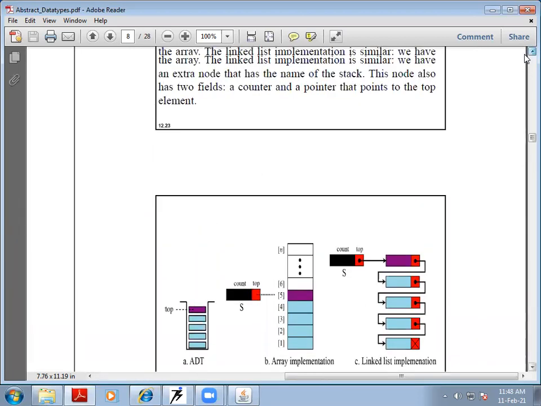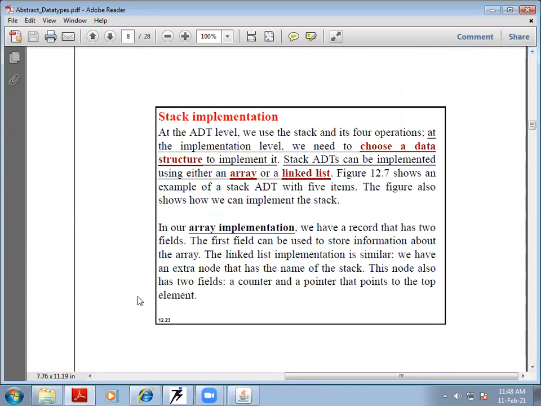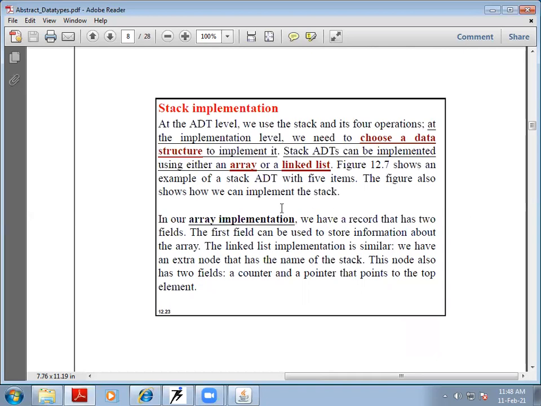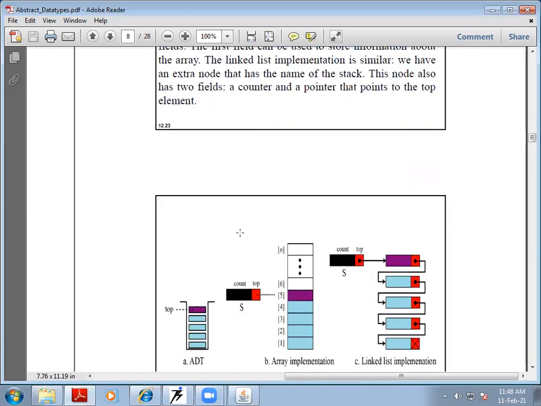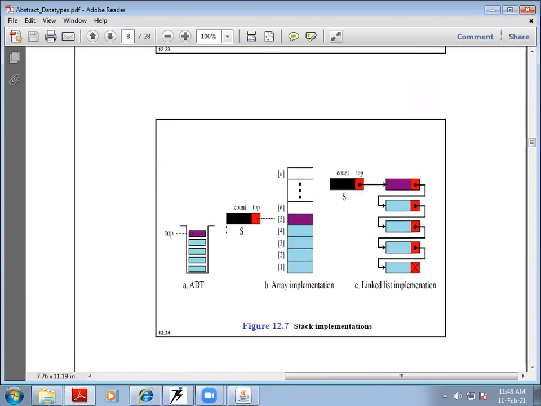Okay, how do we implement a stack? I have just mentioned the concept of arrays which we learned in Perl last semester. In that we used the concept of stack. We implemented the concept of stack using arrays. So here also we can implement the concept of stack using arrays or linked lists. We will discuss linked lists in a short while. So array implementation and linked list implementation, these two implementations are shown here.